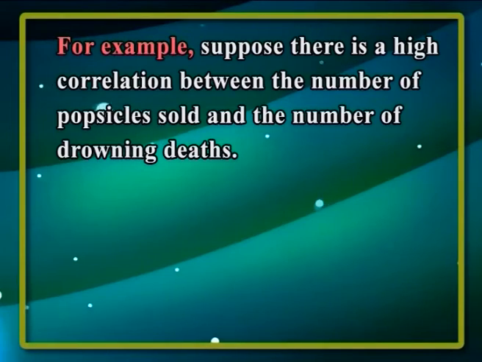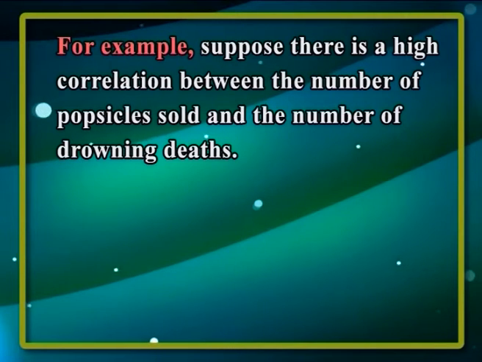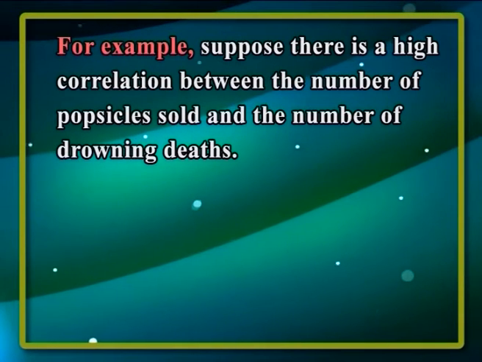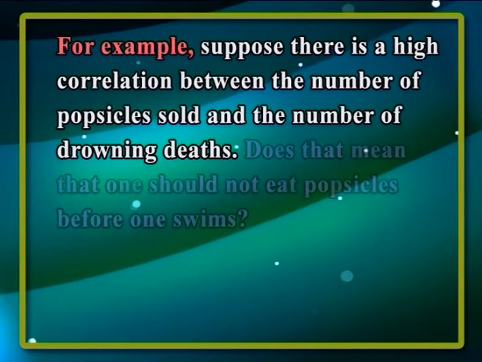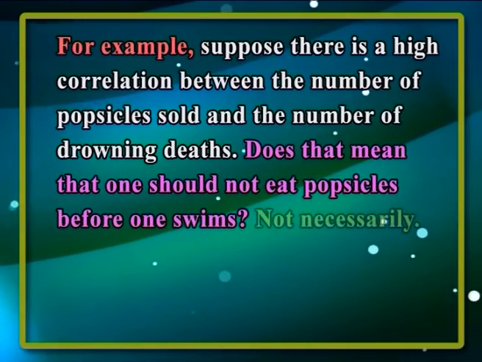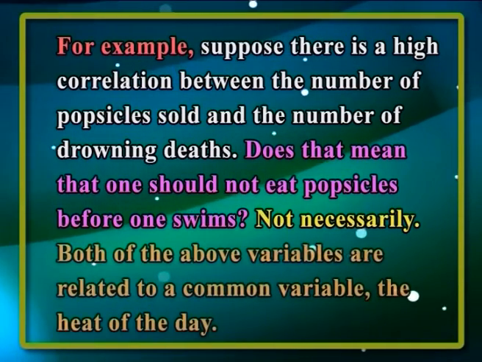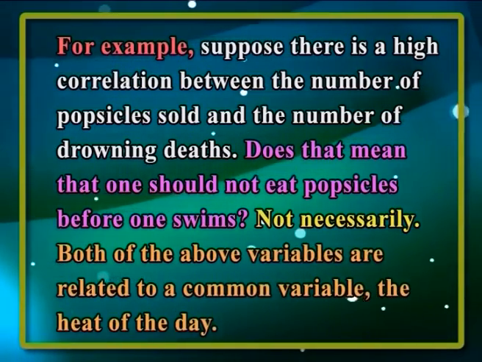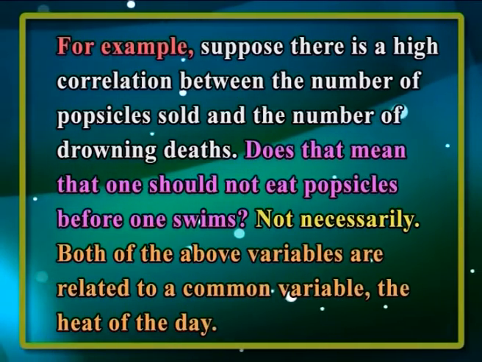For example, suppose there is a high correlation between the number of popsicles sold and the number of drowning deaths. Does that mean that one should not eat popsicles before one swims? Not necessarily. Both of the above variables are related to a common variable, the heat of the day. The hotter the temperature, the more popsicles sold and also more people swim, thus leading to more deaths due to drowning. This is an example of correlation without causation.